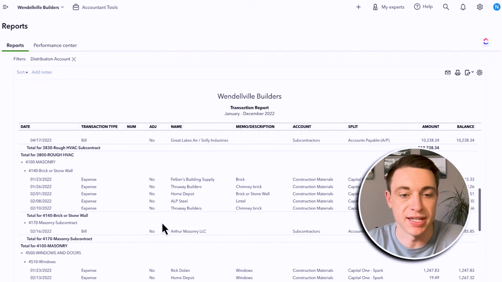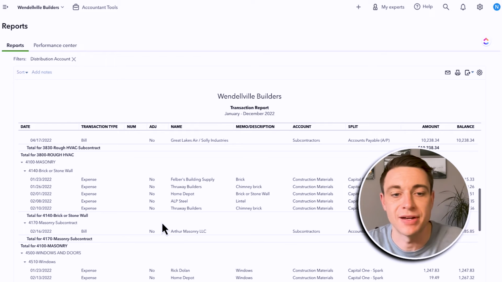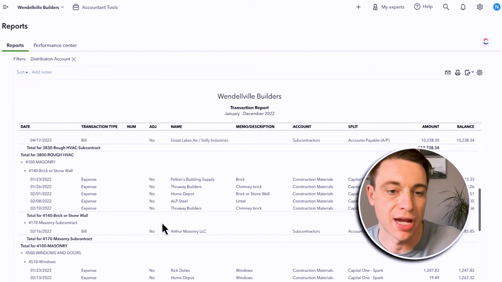And I can then export this out. I can bring this into Buildertrend. There's so many different things we can do with this because we're capturing that level of detail. Products and services by far one of the most underutilized features within QuickBooks Online, and it helps alleviate this problem we have where builders, remodelers, flippers, even long-term investors want to add all these different cost categories to their chart of accounts. Don't do that. Use products and services instead.